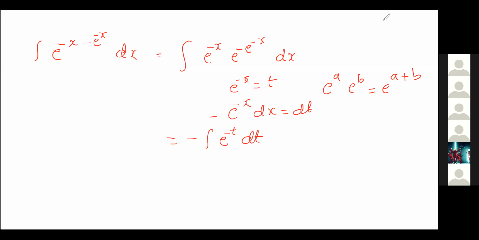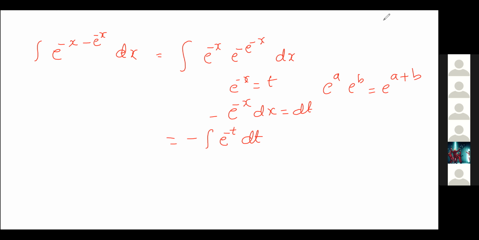They are given limits, sir, actually. Let's check. First, we find the integral value. In case limit values are there, we can check it. I think limits are not there.